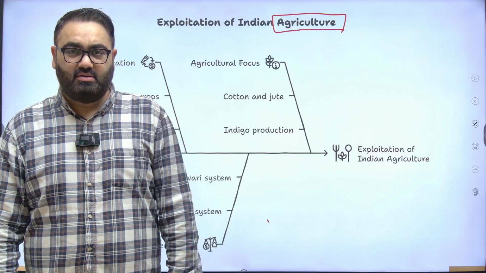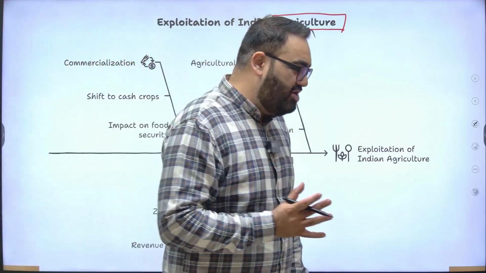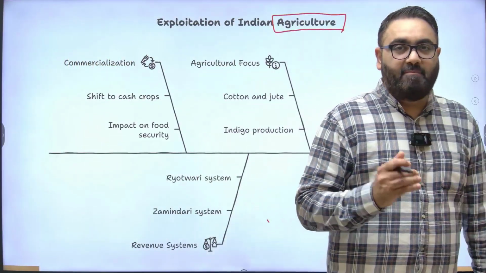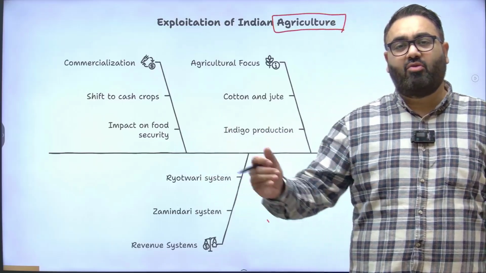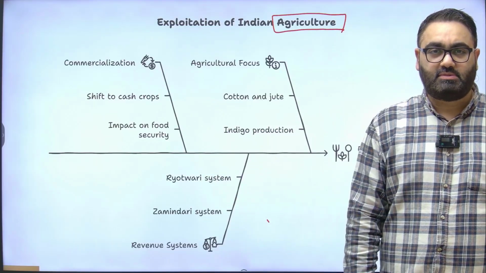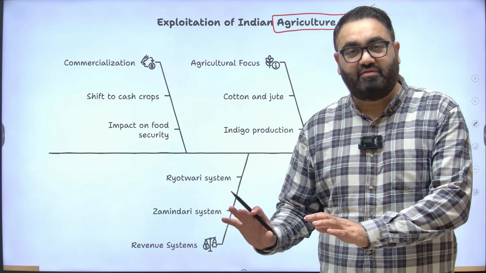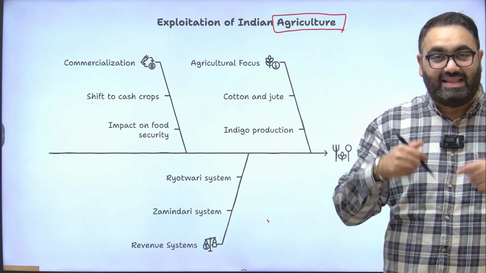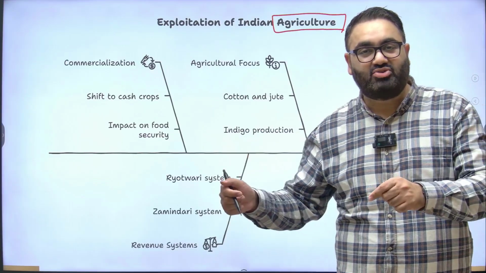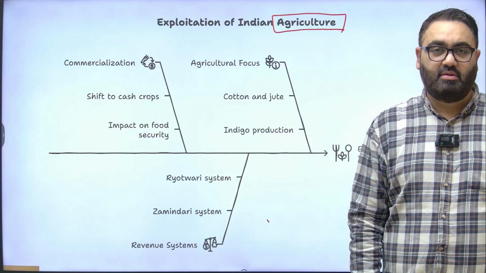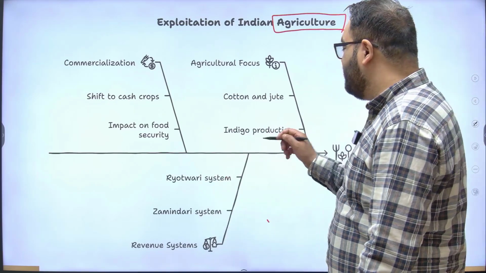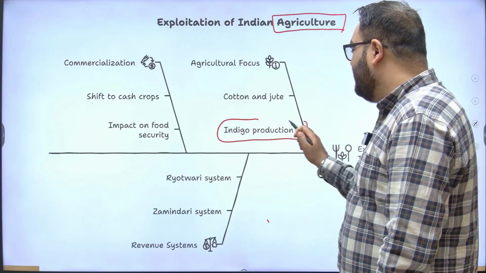Not just this, even after all this revenue extraction was being done, the farmers were not free to decide what they want to grow. The British intentionally pushed the farmers towards the crops that they thought would give them the best value in the international market. The most famous example, or the most interesting example, is the indigo production.